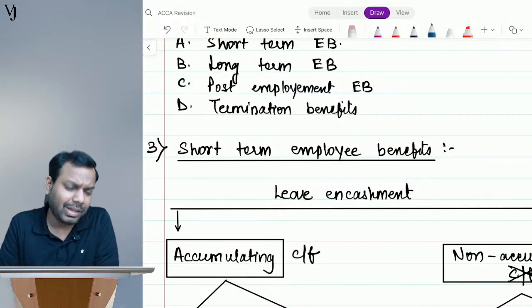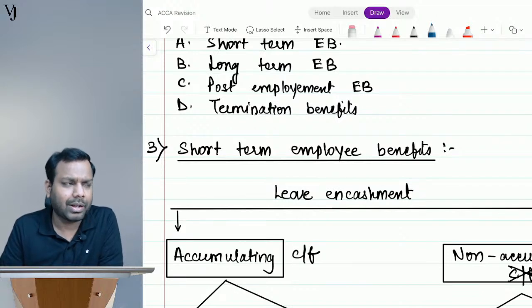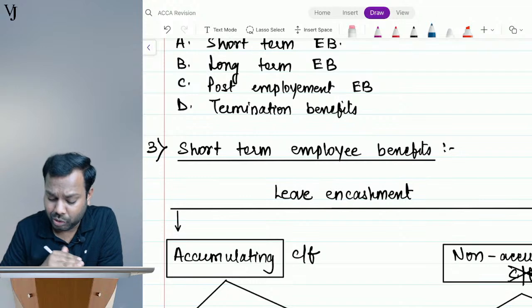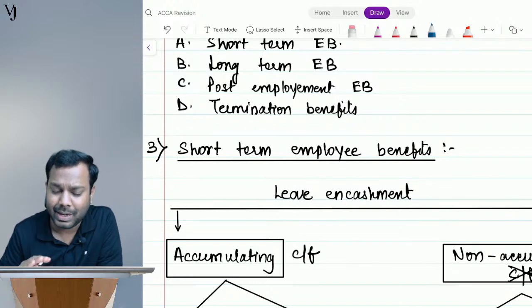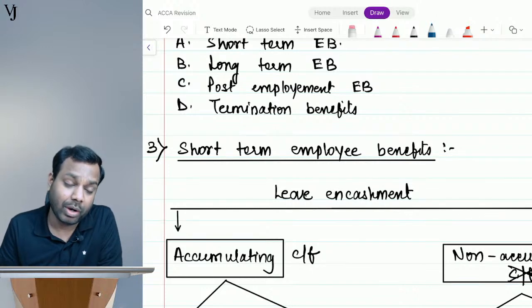Why? Because we see a lot of terminations happening in the market these days, right? Facebook terminated their employees, Twitter is terminating their employees. In the past also I have seen 3-4 companies, the US startups and the Indian startups too, have fired their employees. So though it is not a current issue declared by the ACCA Institute, it can come up. Okay, you never know.